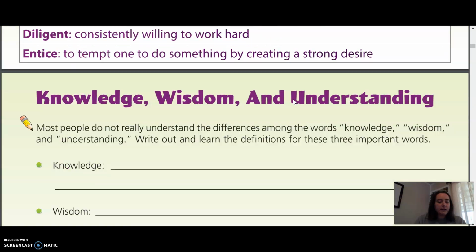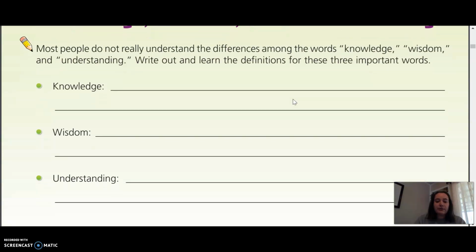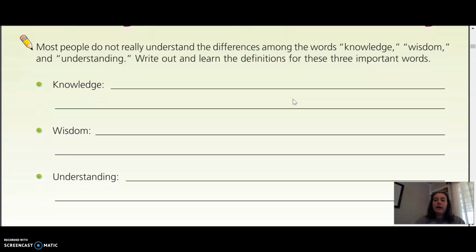So as you work down here in this section, I'd like you to take those three definitions that you already wrote down and put them in your own words. So yes, of course, you could just write down knowledge means learning facts. But I want you to think if there's another way that you could write that so that you'd be able to understand what it means for knowledge. If it was me, I would just write down the things that we learn, knowledge, something like that. Put those definitions in your own words.